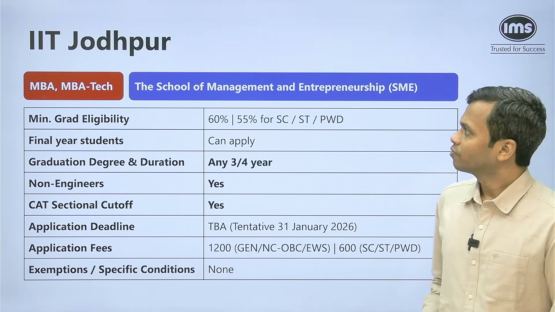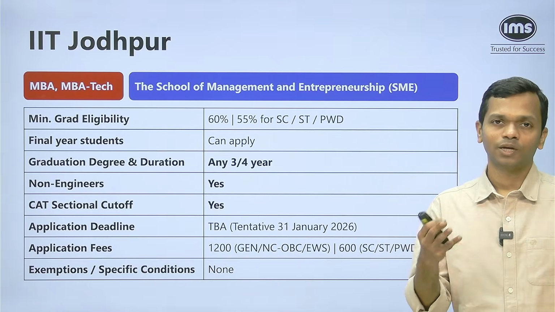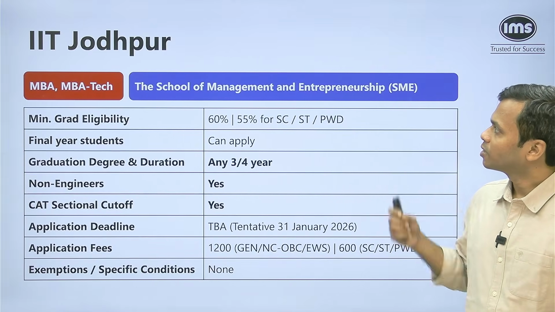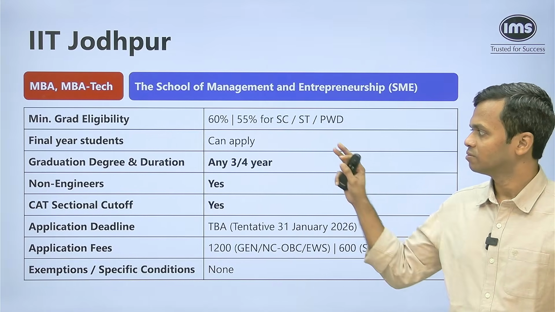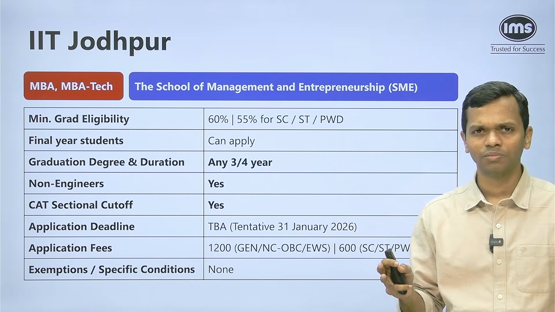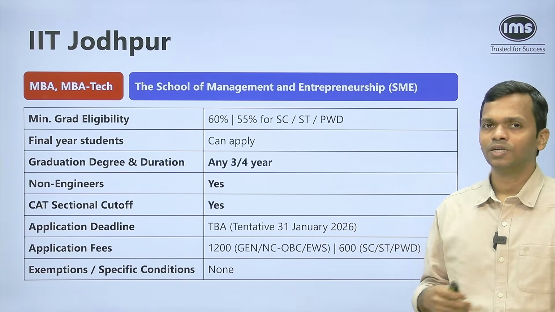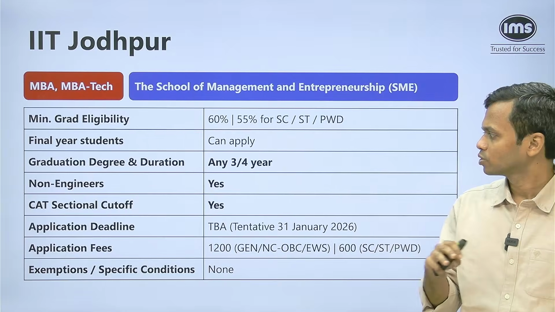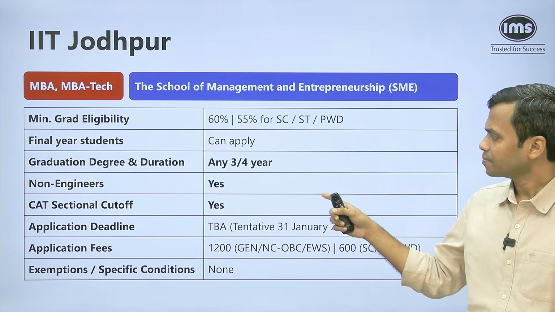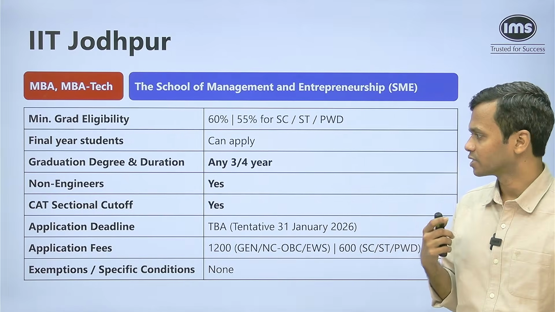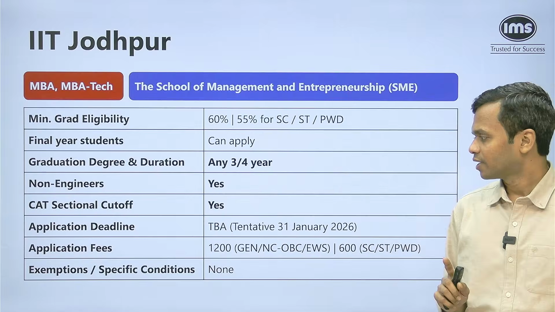Now at IIT Jodhpur, firstly, there are two programs that they offer. There is an MBA and an MBA Technology program. These are offered by the School of Management and Entrepreneurship. Now, minimum grad eligibility and a lot of these data points are very similar to what we saw earlier. You can apply either as a final year student, any graduation is okay. There is a sectional cutoff and non-engineers can apply. Sectional cutoff, we'll talk about on the next slide. The application deadline is not announced yet, but tentatively 31st Jan.